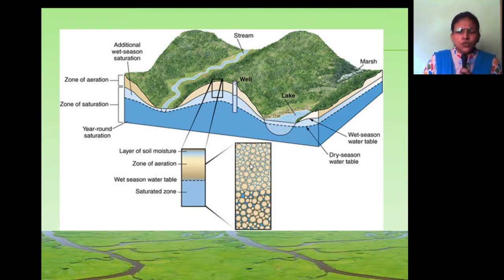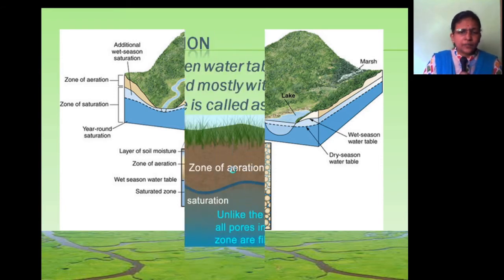Sometimes this zone is partially filled with air and partially filled with water. When it is partially filled with water, it is because of the rainy season, and sometimes the water table level increases. The upper layer of the zone of saturation is called the water table. See in this figure, the rocks are fully filled with water. This zone is called the saturated zone. This zone is partially filled with water and partially filled with air. That zone is called the zone of aeration.